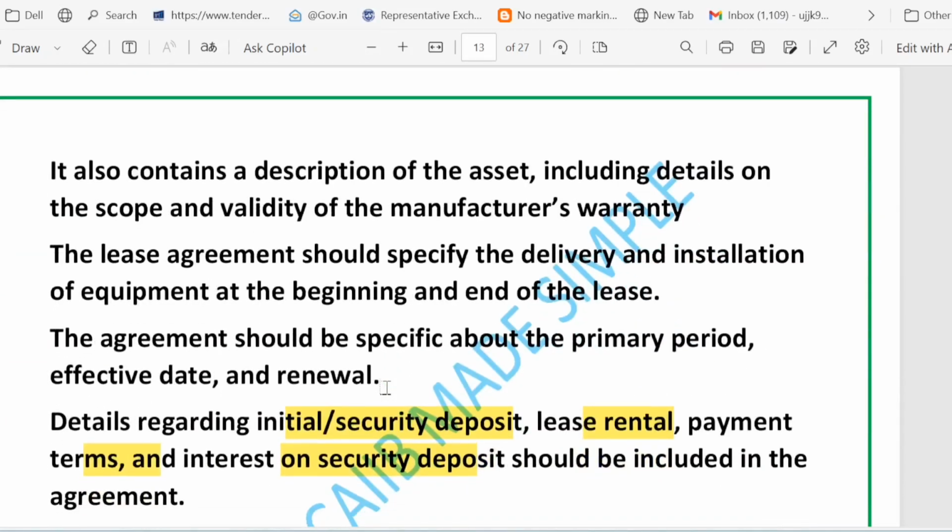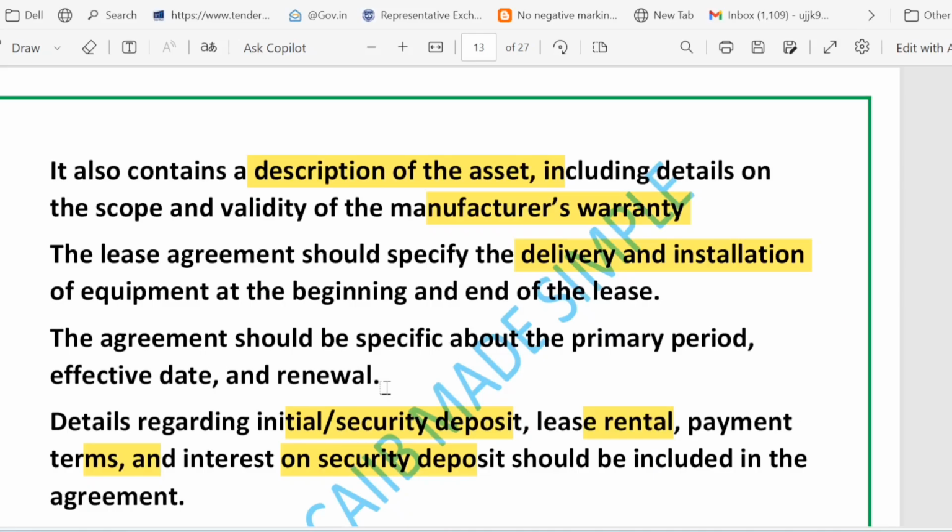Then we have asset description. Clear details should be there. The description of the asset should be clear and detailed. Then we have manufacturer warranty. What is the meaning of manufacturer warranty? It means whether the original warranty is valid and who handles the warranty claim. Then we have delivery and installation, which means when and who will deliver and install the asset.